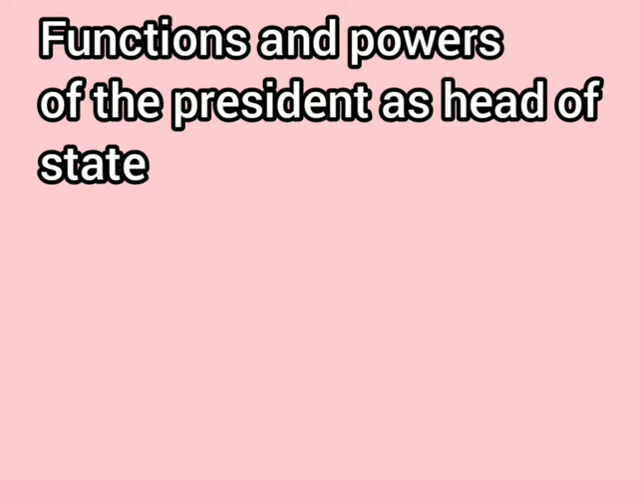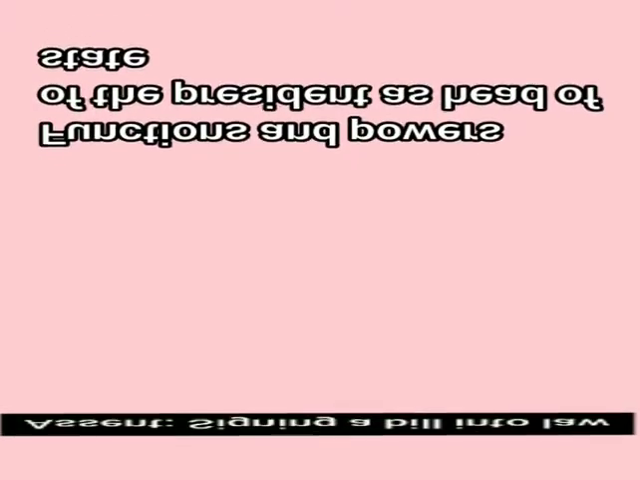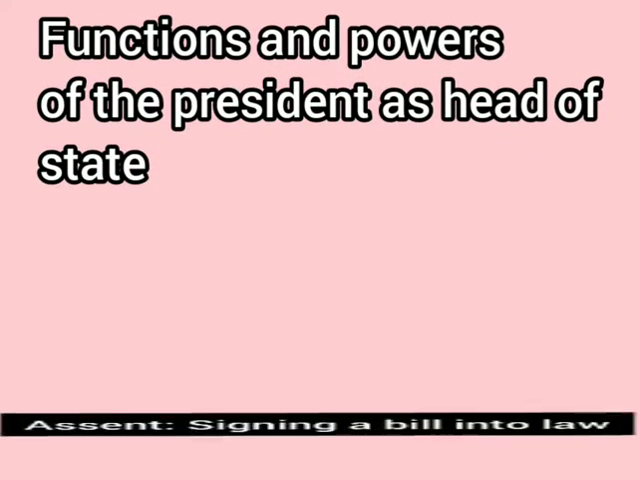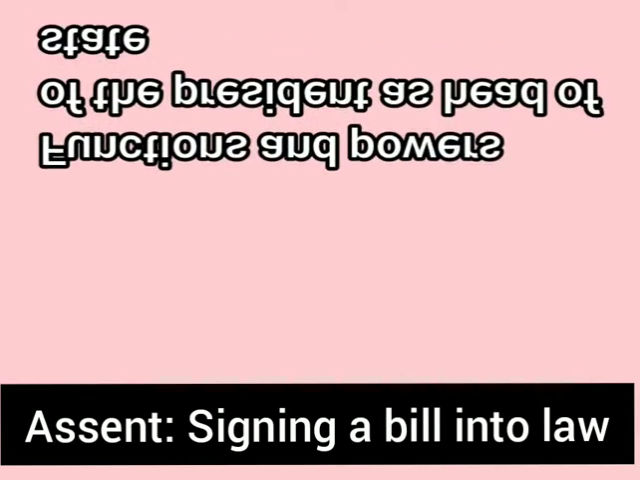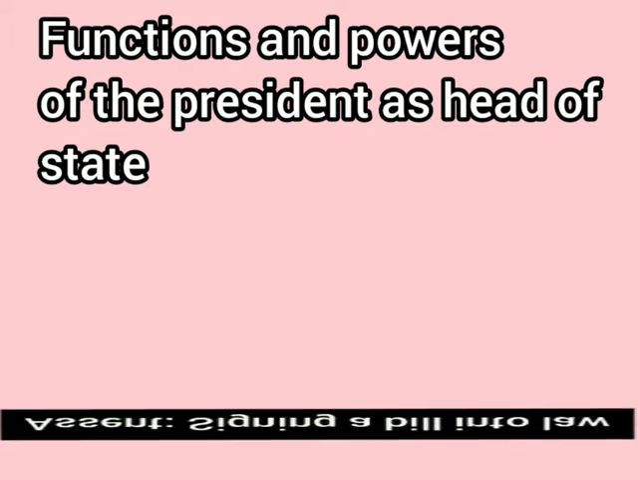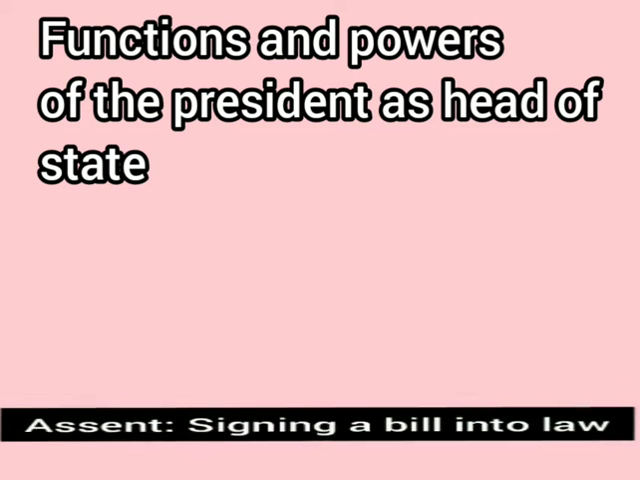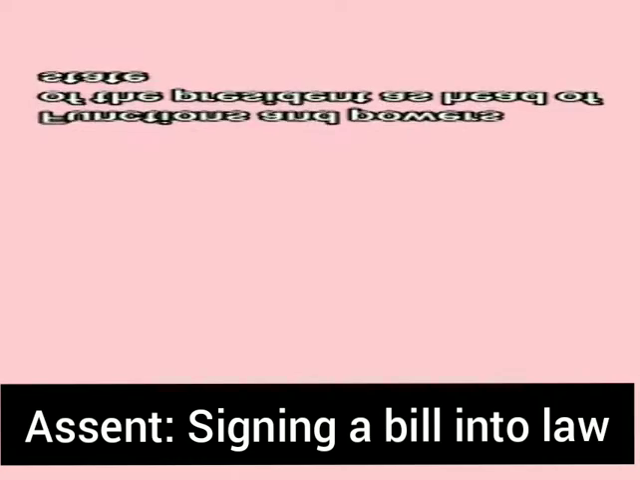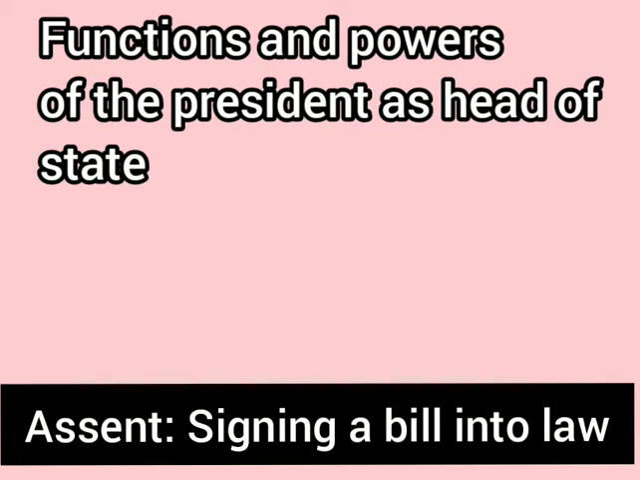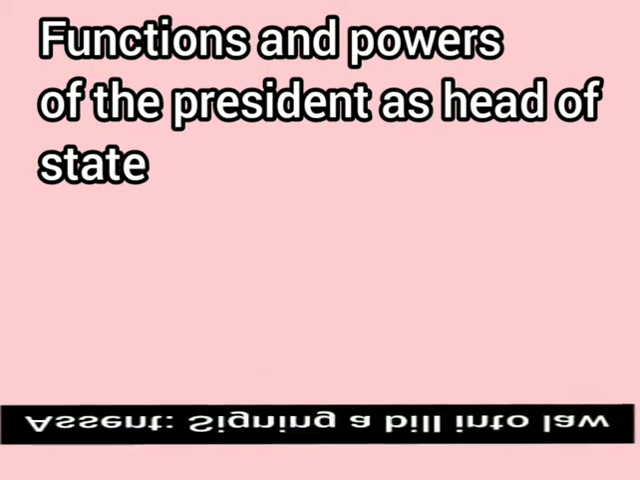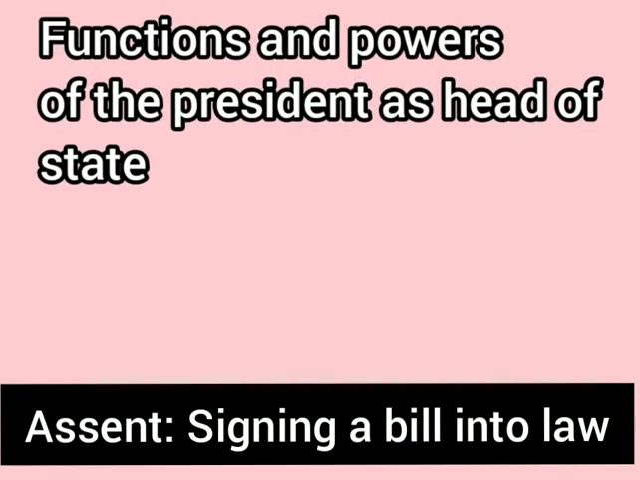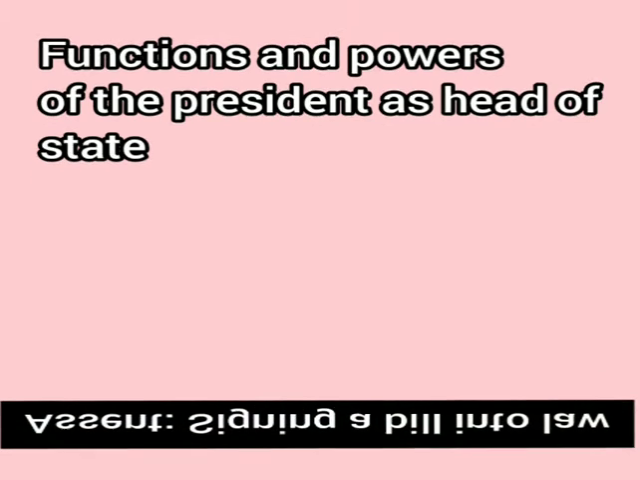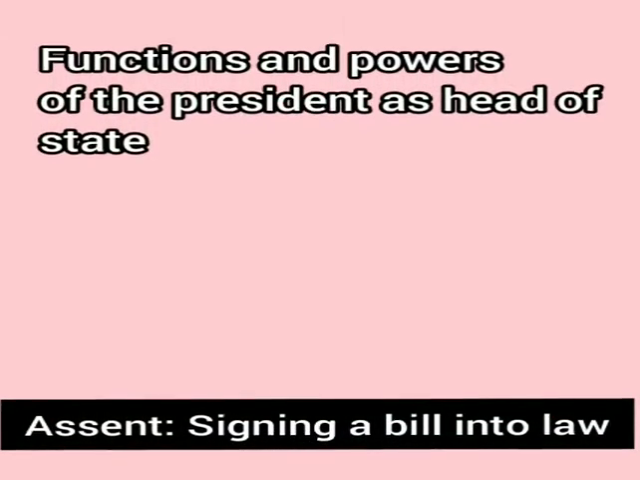Now the first function is assent. The head of state has the power to sign a bill into law. That is what it means. The head of state has the power to sign a bill into law. It can, however, refuse signing a bill if it has some anomalies. Now, when we talk about anomalies, it is when something deviates from what is standard, normal, or expected. I take it again. Anomaly simply means that when something deviates from what is standard, normal, or expected.